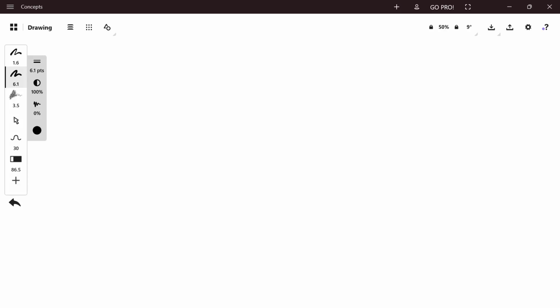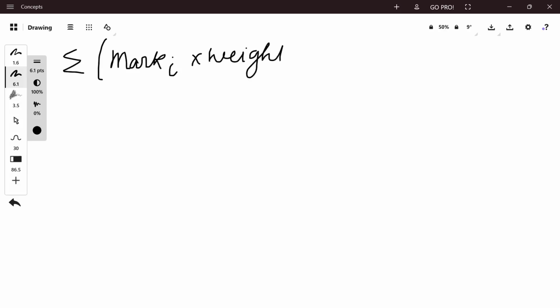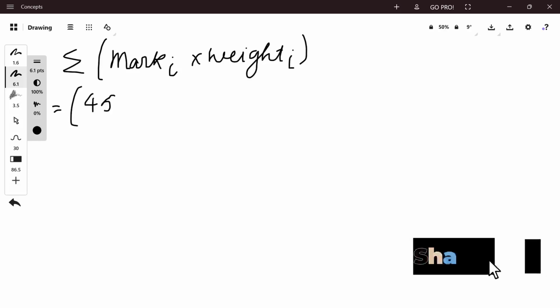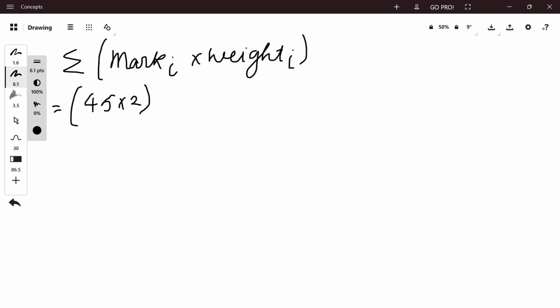Calculate the sum of the products of marks and weights, that is summation mark i into weight i is equal to 45 into 2 plus 50 into 3 plus 60 into 1 plus